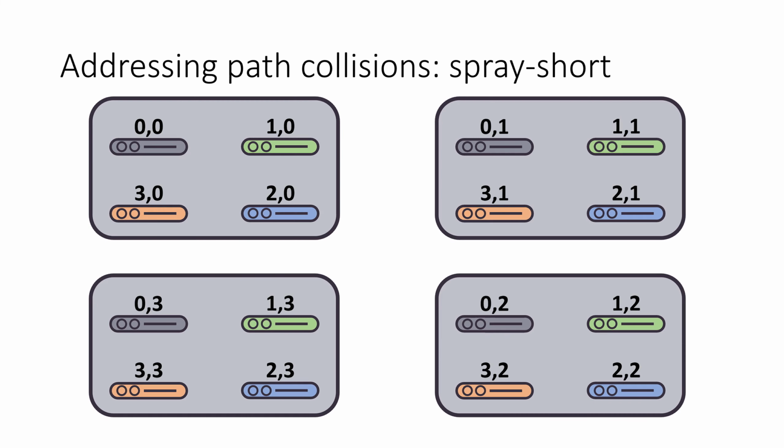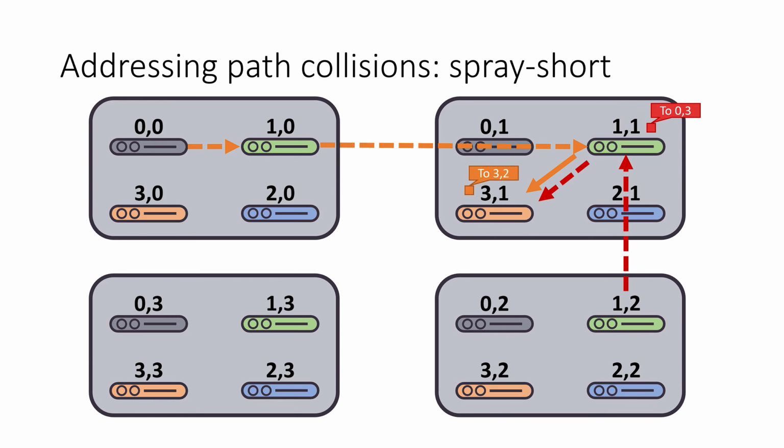First, path collisions. We use a strategy called spray short. Here, let's say that we have this orange cell queued at node 1, 1. It wants to take this next hop. And now let's say we're spraying this red cell also via node 1, 1. We sprayed it on the y coordinate. Now we want to spray it on the x coordinate, and we want to choose this randomly because we're doing valiant load balancing. What if we randomly chose this one? Well, then we'd have to be queued behind the orange cell.